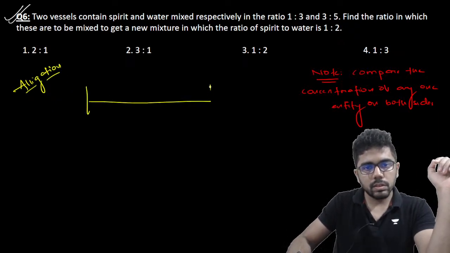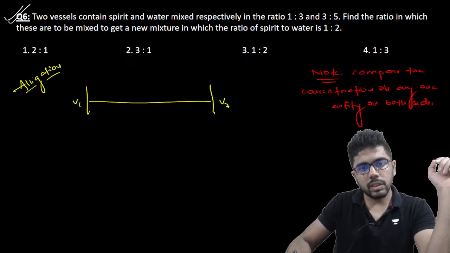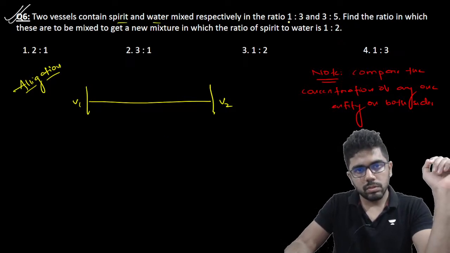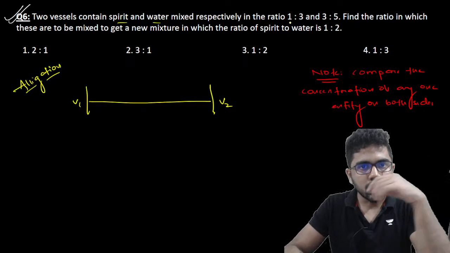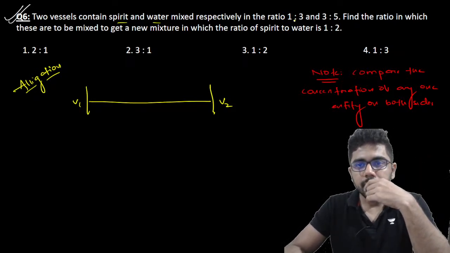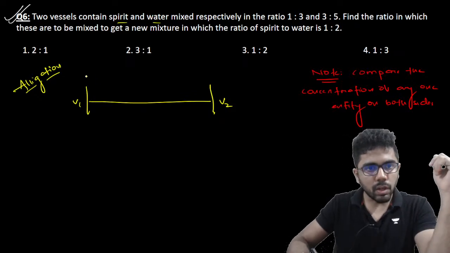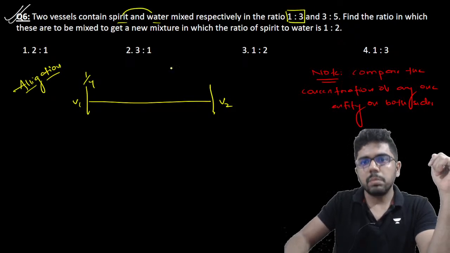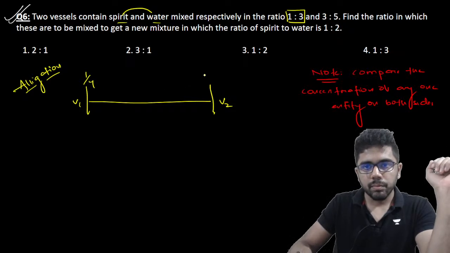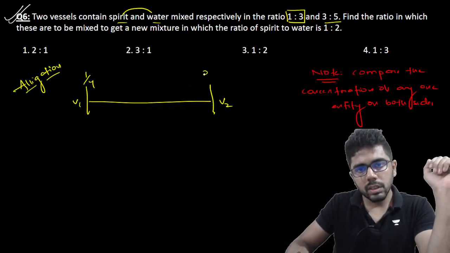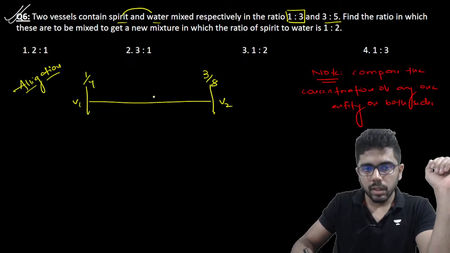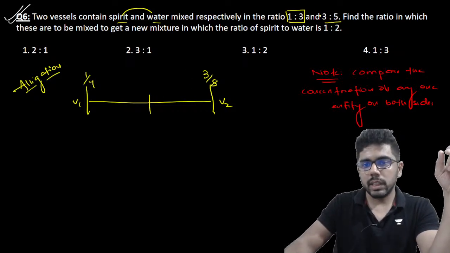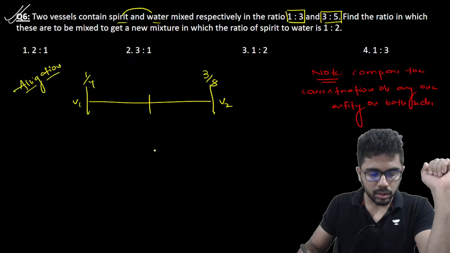There are two vessels. So vessel 1 is added to vessel 2. Vessel 1 contains spirit and water in the ratio 1:3, so spirit is 1 by 4. क्योंकि vessel 1 में spirit and water is in the ratio 1:3. That means total 4 parts में से spirit is 1 by 4. And in the second vessel spirit is like 3 by 8. So when I combine both the vessels, I'll get an overall concentration in between 1 by 4 and 3 by 8. The second vessel में 3 by 5, so 8 parts से 3 parts.